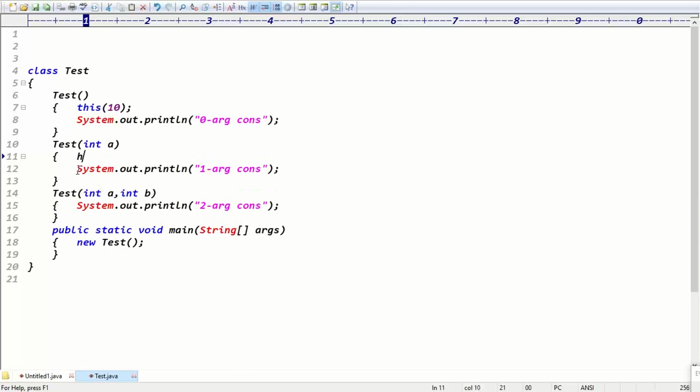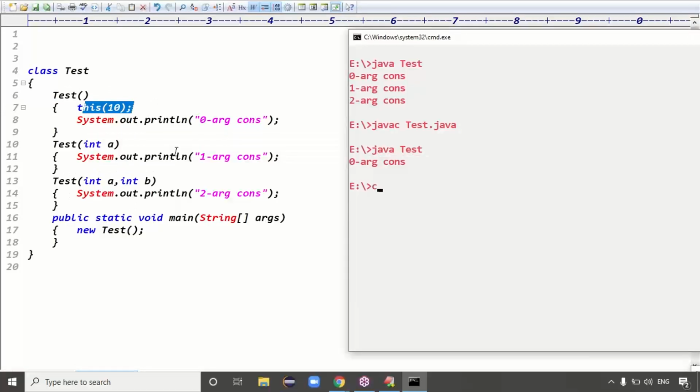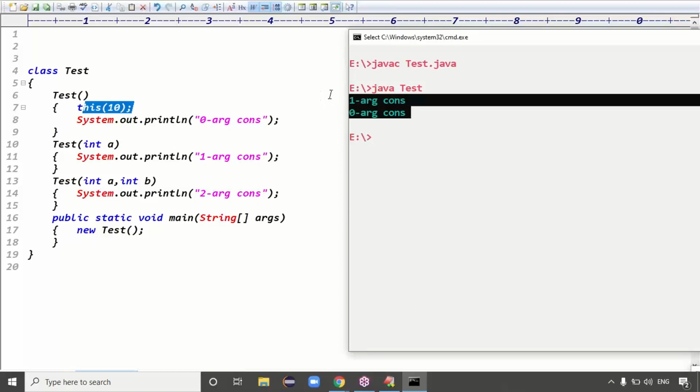In the same way, now in this case, what's the output? I'm calling the zero argument constructor, and the zero argument constructor is calling the one argument constructor. Then what's the output now? One arg constructor and zero arg constructor. Yeah, first you'll get the one argument constructor and then the zero argument constructor, right?